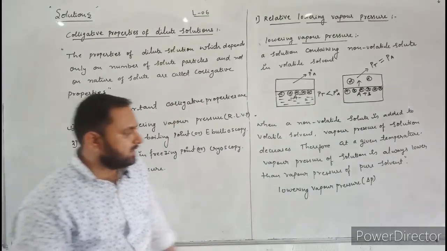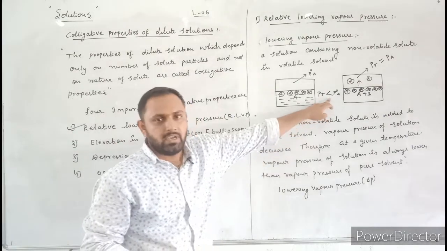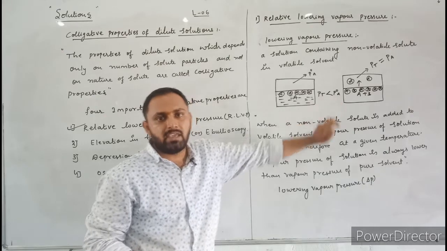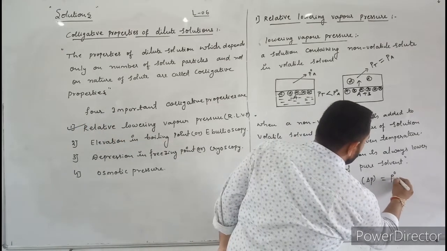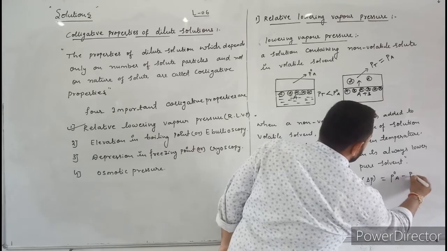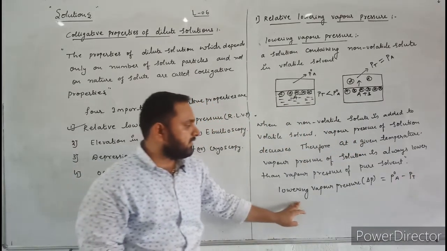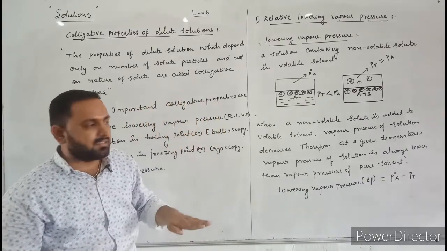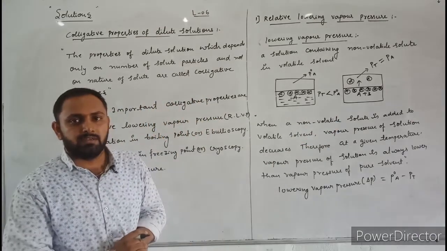To calculate delta P, we just subtract these two values. Between these two, P naught A is the larger value, so you write P naught A minus PT first. By using this formula, we can easily calculate the lowering of vapor pressure.